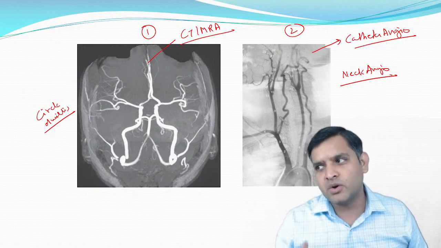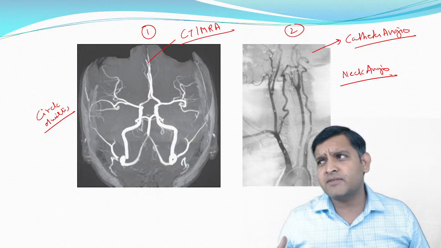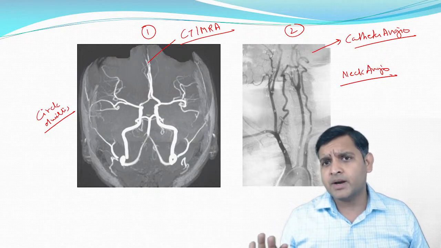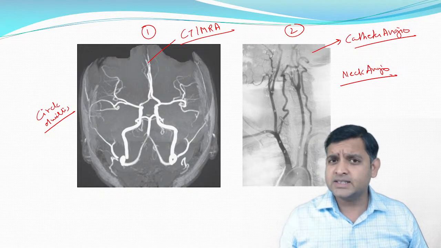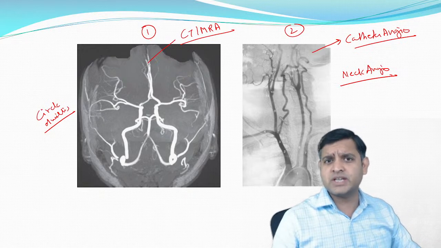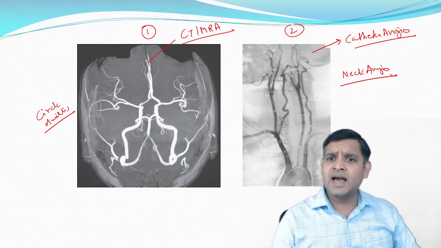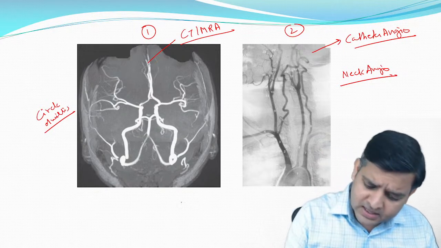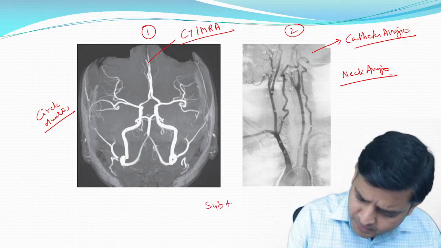That's the simplest law. If somebody asks me, can I get white vessels in a catheter angio? Yes, my computer has a capability to change. Can I see a black vessel in a CT or an MR angio? Yes, my computer has a capability. But as a rule, if these are subtracted images, remember that rule.